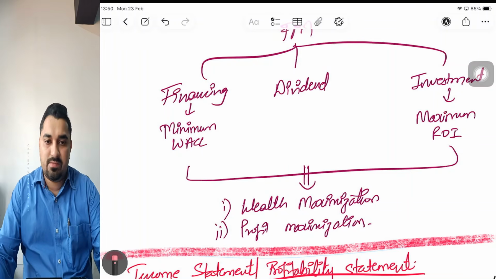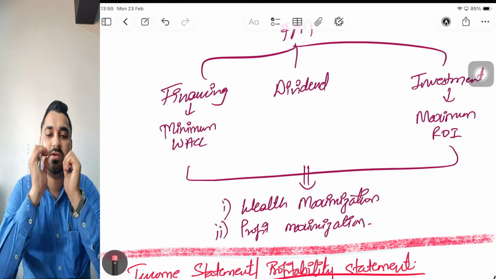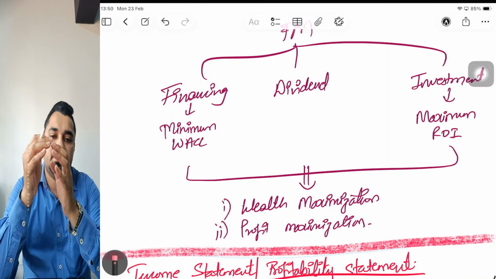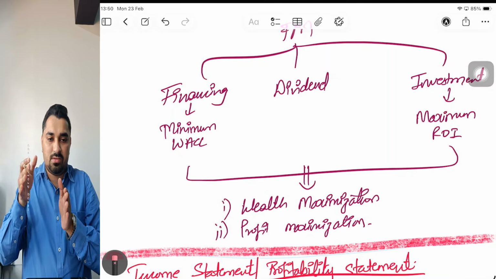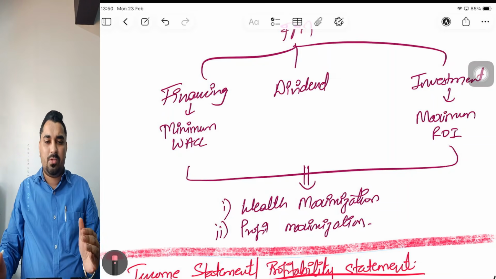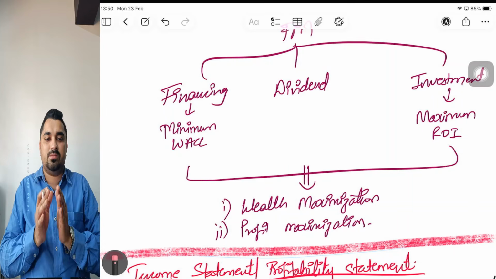Just to give you a brief background, wealth maximization always includes profit maximization. Wealth maximization is a longer term objective. Wealth maximization does not only look at profits, it also looks at the growth of the business, and it is a long term objective. Profit maximization, on the other hand, is a very short term objective, a very narrow objective.